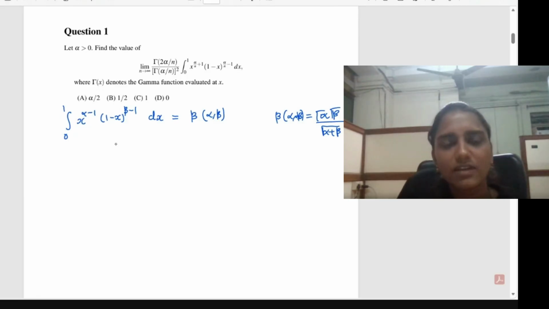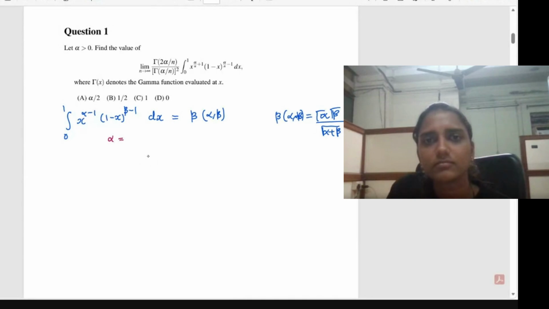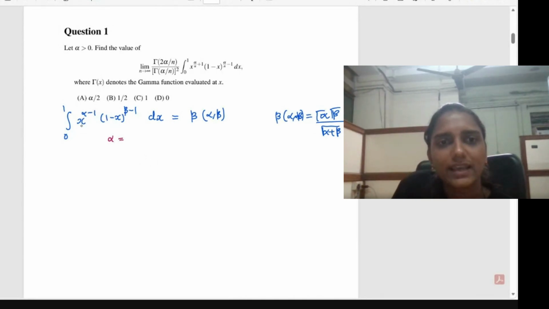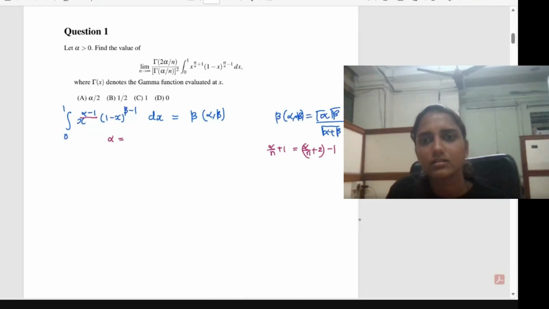Okay, so what is the value of alpha here? If you compare, the term x should have the power alpha minus 1. So first of all, you have to write this x raised to alpha by n plus 1 in the form of something minus 1, and that something will give you the alpha for this result. So alpha by n plus 1 can be written as alpha by n plus 2 minus 1.